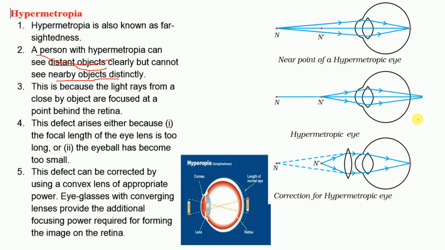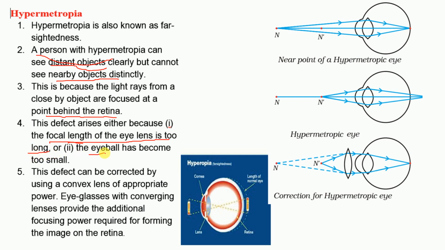The image is falling behind the retina. Now this defect arises either because the focal length of the eye lens is too long. My focal length is too long means the lens becomes very thin. There it was thick, here it is very thin. Understand, that is very thin.